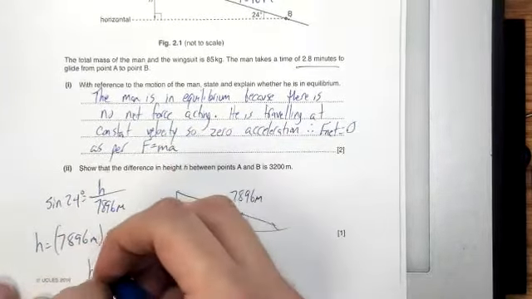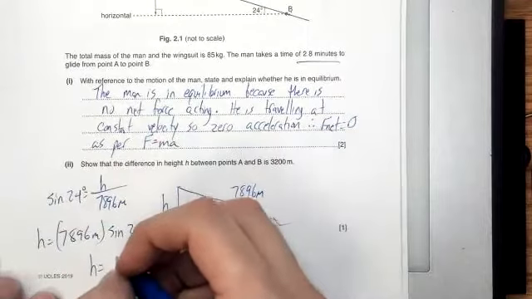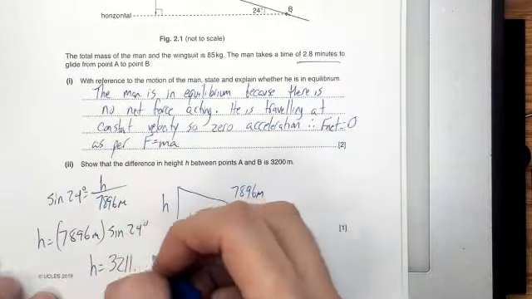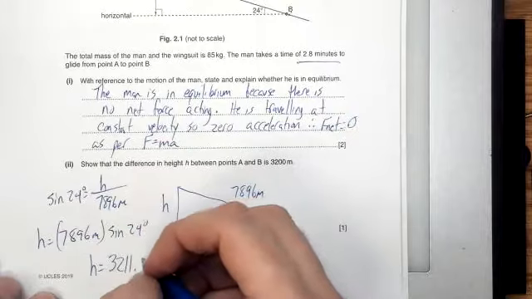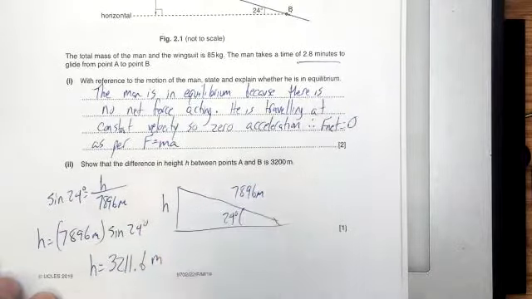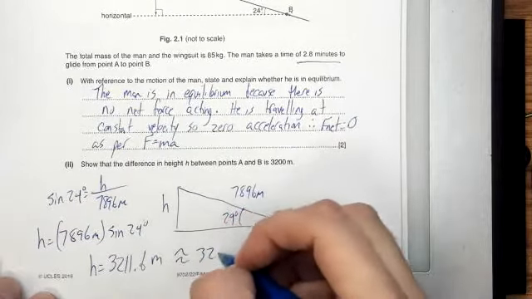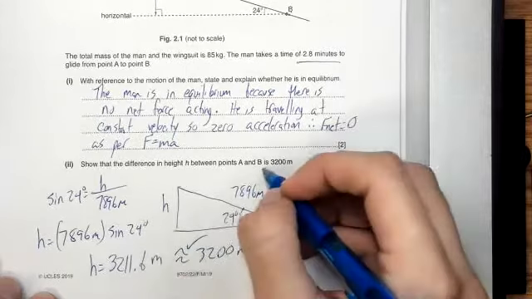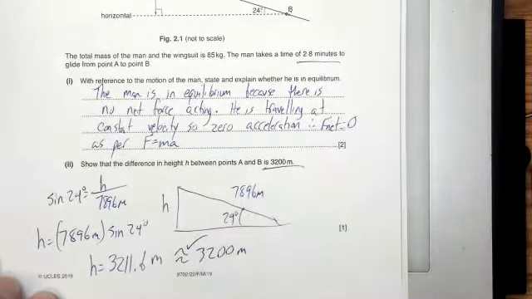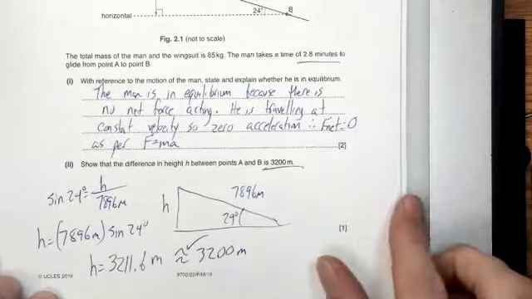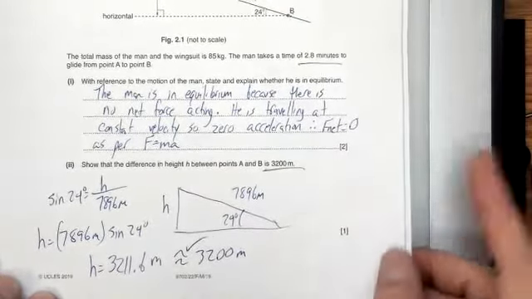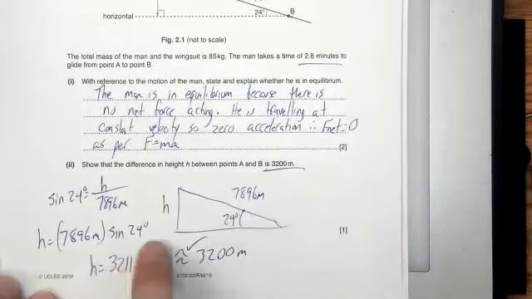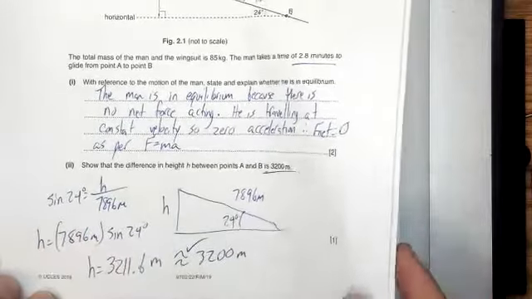Which, if I do that with mental math in my head, I get 3,211. I think it's 0.592534, but I'm just going to round it to 0.6 now because I'm just doing it with mental math in my head. And it's even better to say, well, that's about 3,200, right? So it checks out. We've shown that it is 3,200 meters. 1 mark for that. To set it up like this, you have to have this number as a part of it, and then just show it with the trig there.